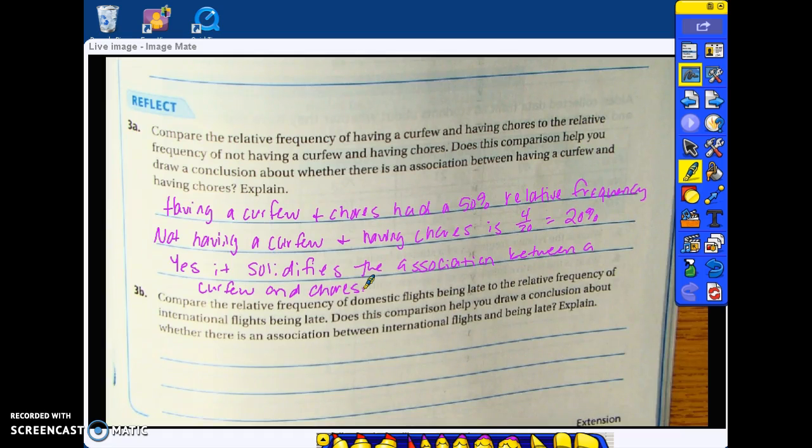So 3B, this is from our homework last night. Compare the relative frequency of domestic flights being late to the relative frequency of international flights being late. Does this comparison help you draw a conclusion about whether there's an association between international flights being late? Explain. So, our domestic flights that are late is 30. We have got 30 late domestic flights out of 40 total that are late.